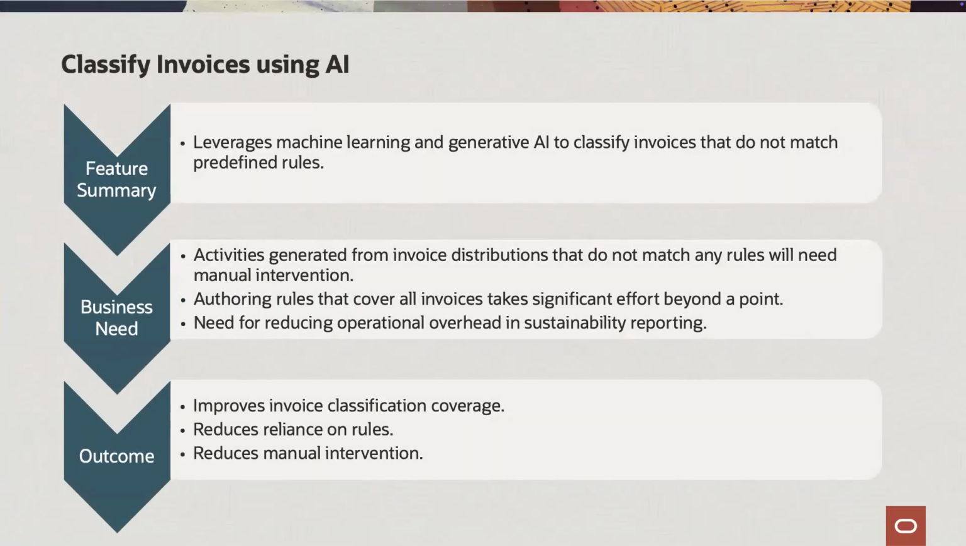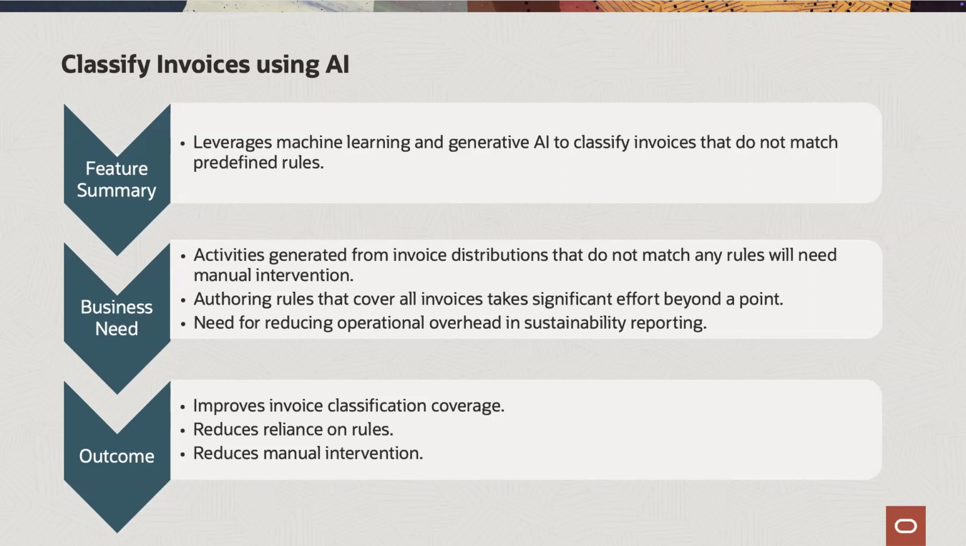Oracle Sustainability can now automatically classify invoices that are not covered by predefined classification rules. Previously, when invoice distributions could not be classified using existing rules, Oracle Sustainability generated activities based on the default activity type specified in a profile option. These activities required manual review and classification before being posted to the sustainability ledger.